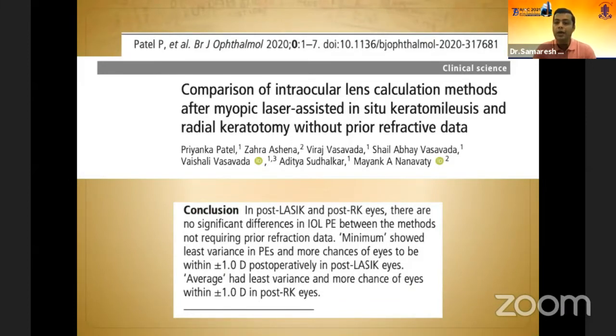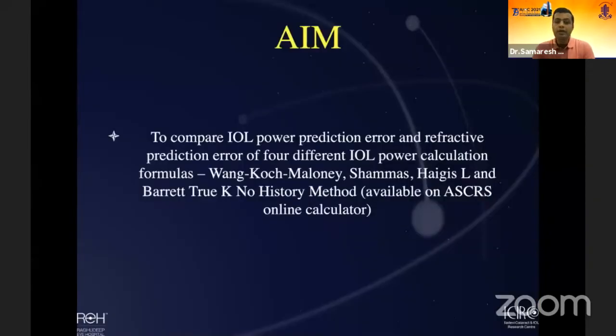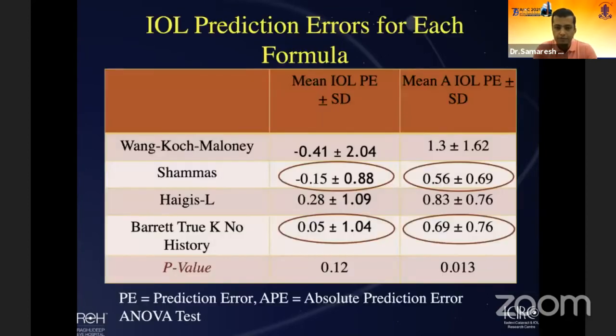We compared in our clinical setting, in our hospital, and I think the group published it in 2020, the IOL calculation methods, these formulas, after LASIK and RK in patients where we had no prior refractive data. The patients walked into our clinic and were operated many years ago elsewhere. So the aim for this study was to compare IOL prediction error and refractive prediction error when we use the four most commonly used formulas, which are available on the ASCRS calculator for free. And this is what we found.